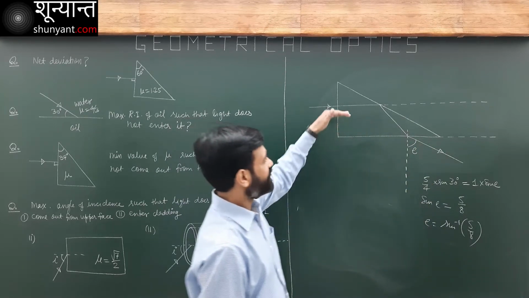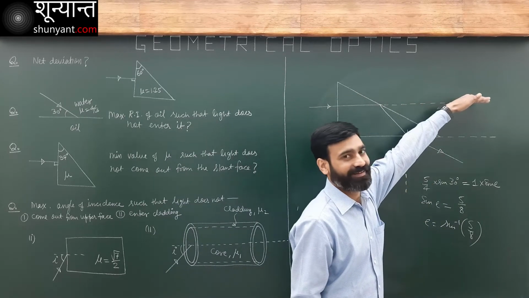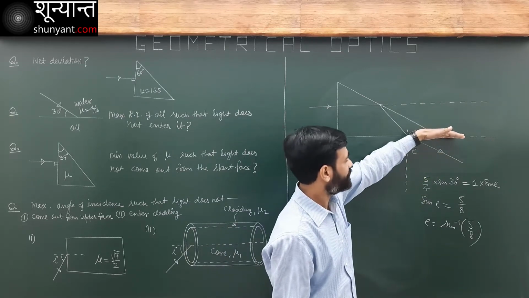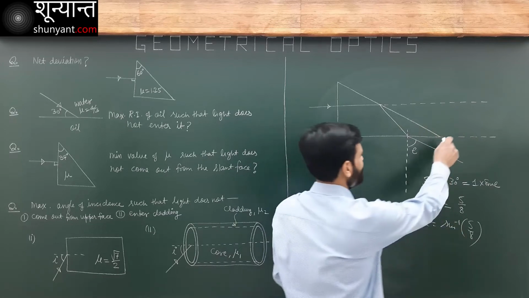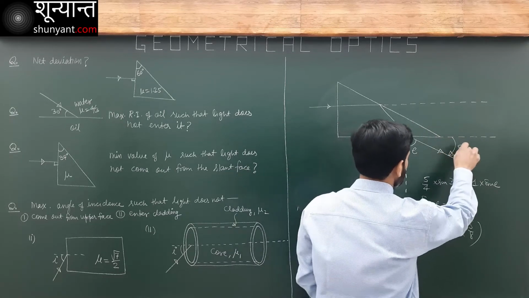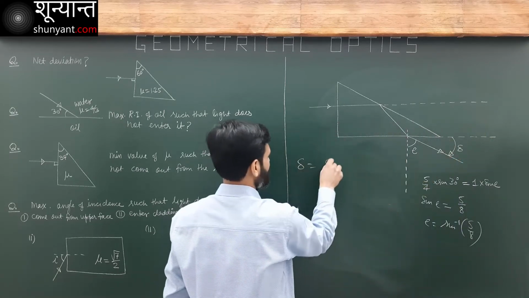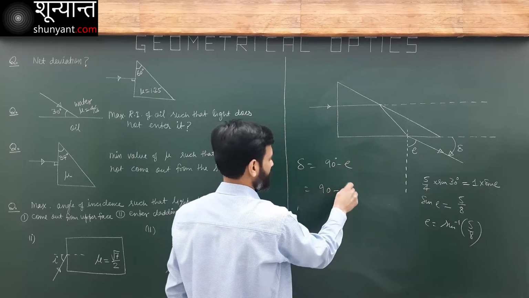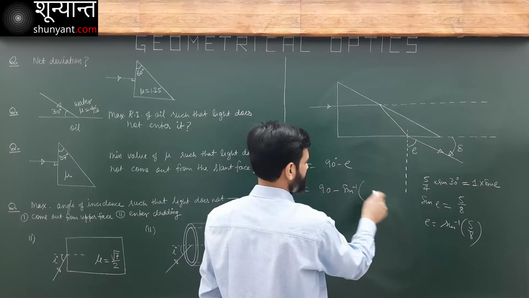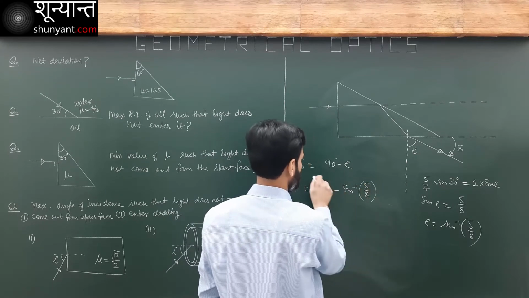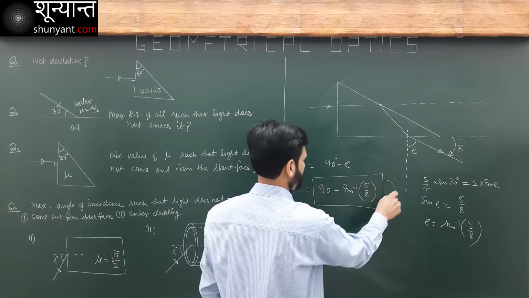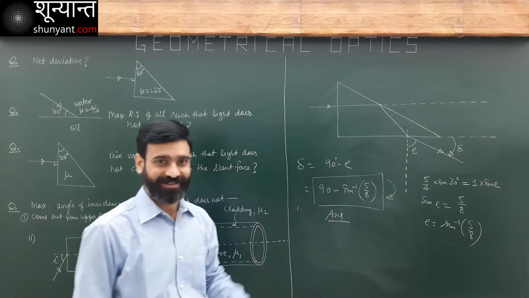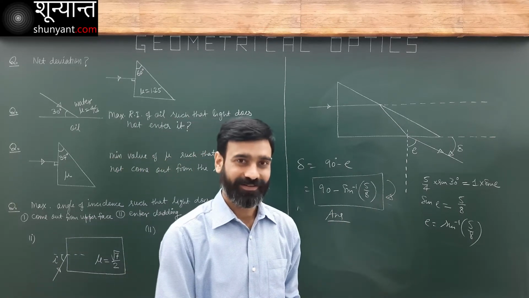Light was initially traveling in this direction, which is the same as this direction. So light was traveling in this direction, and finally it goes in this direction. So this is the deviation. How easily I got it? Delta is 90 minus E. That's it. I have this answer: 90 minus sine inverse 5/8. This will be clockwise. Exactly the same answer that we got. Think about it.